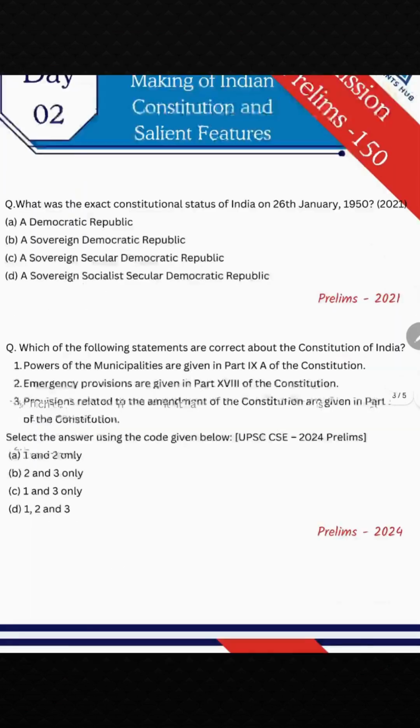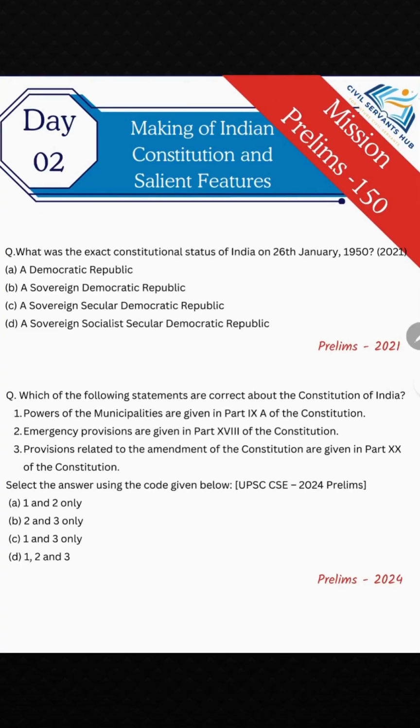Other than that, in 2021 they have asked a question related to the constitutional status of India on 26 January 1950, when the Constitution of India came into force. So what it signifies is that while preparing this topic, we need to focus more on the chronology of events, plus majorly the drafting committee.